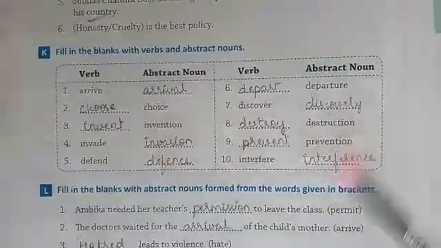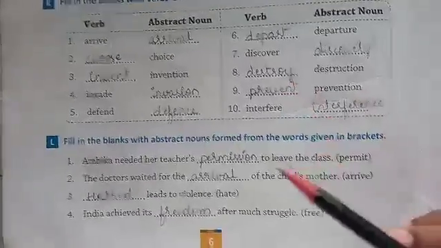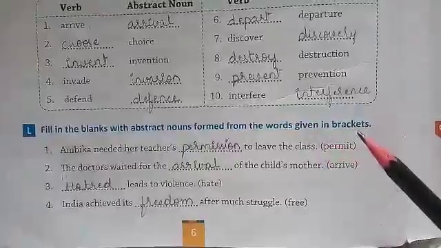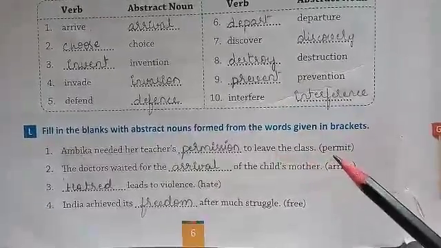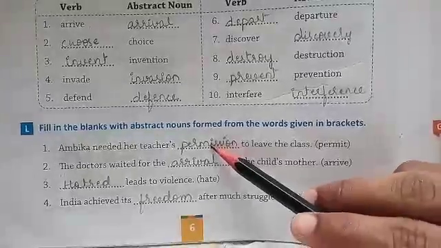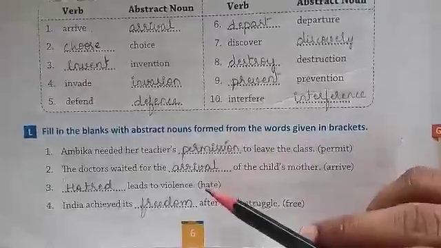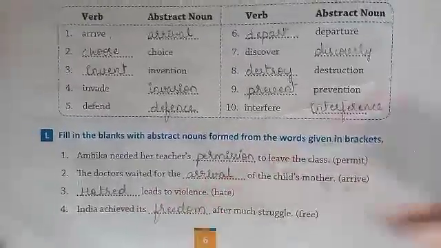Same way different kinds of nouns, abstract nouns and verbs are written here. Fill in the blanks with abstract nouns formed from the words given below. So again from the word permit we use a noun called permission. Arrive, arrival. Hate, hatred. So by using this we have to fill in the blanks.